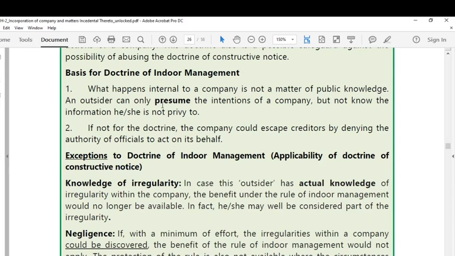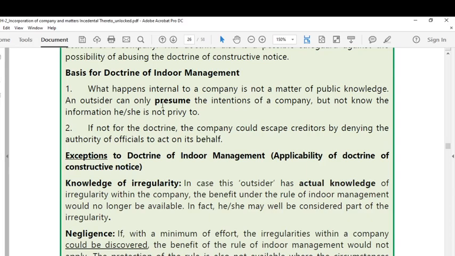Second, if not for the doctrine, the company could escape creditors by denying the authority of an official to act on its behalf. See here, if the doctrine is not available, the company could escape creditors by saying that the person acting as an official did not act on behalf of the company. By saying so, the company can deny the liability.